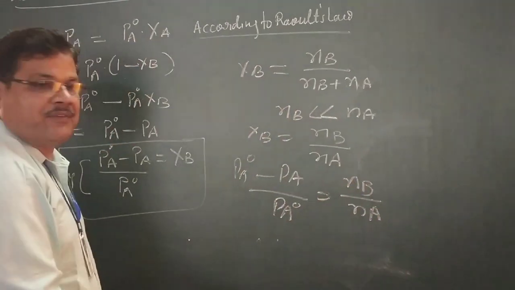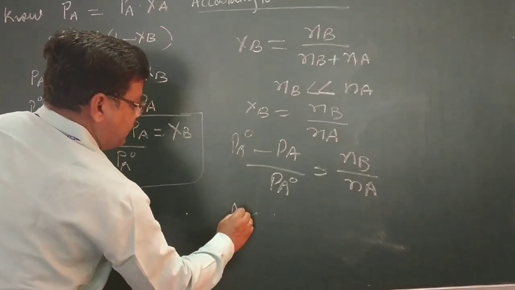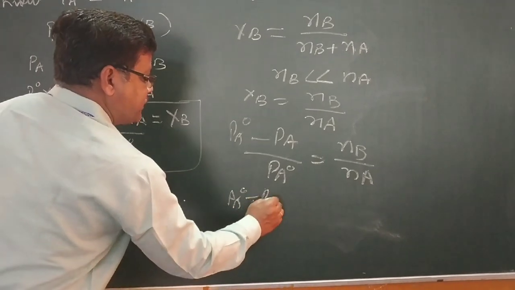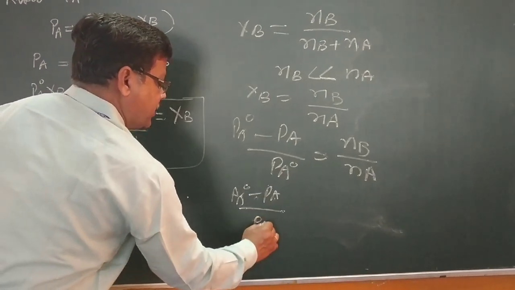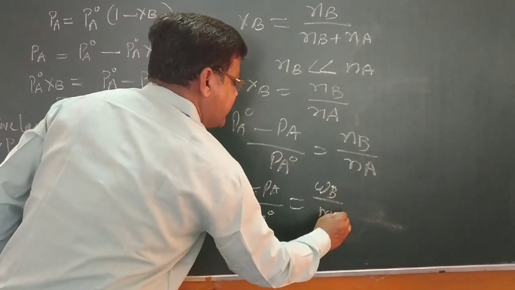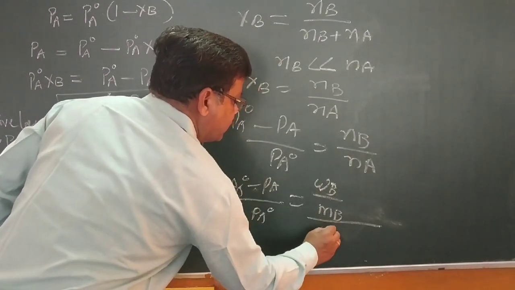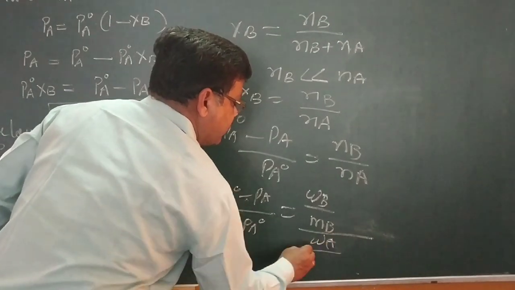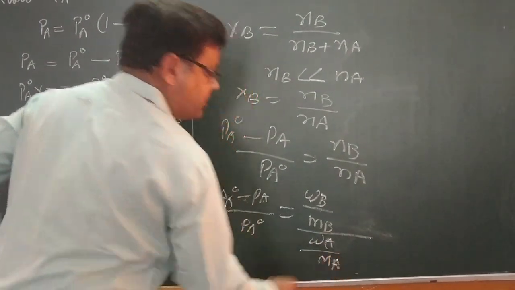Again we will put the value of nB and nA. PA naught minus PA upon PA naught is equal to WB upon MB, upon WA upon MA. This one.